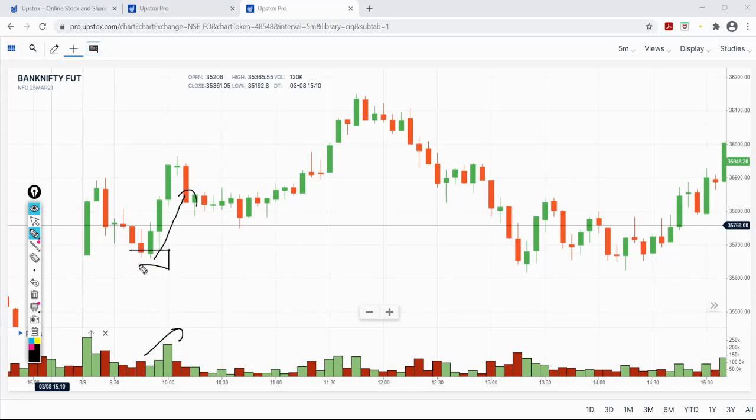So clearly the sellers coming in from this zone are not interested in making any clear downside follow through after a gap up opening on Bank Nifty. The downside follow through is not coming in, and look at the volumes, which are not increasing. It's kind of moderate to low volume, and when buyers came into the auction there was a price increase, and then price went into a sideways mode. So generally it is a basic logic: in a sideways auction the volumes will be low.